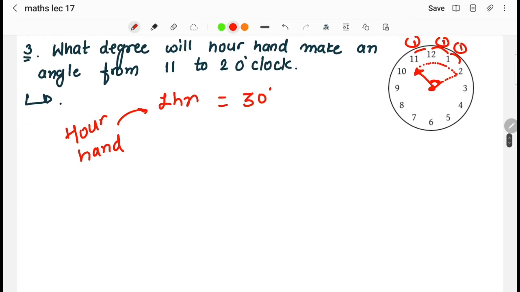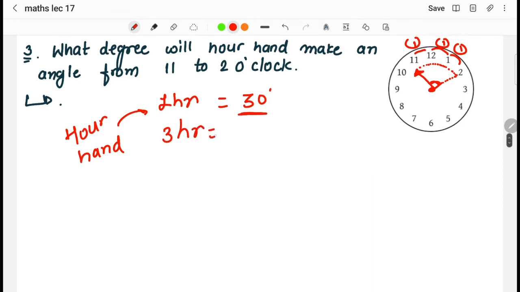So basically, if we calculate the angle that our hand is making when it is moving from 11 to 2, it is covering 3 hours. In 1 hour it is covering 30 degrees, so in 3 hours it will cover 3 into 30 degrees. So the answer will be 90 degrees. Whenever the hand is moving from 11 o'clock to 2 o'clock, the angle made will be 90 degrees. Here we'll mention the angle, that is 90 degrees. In this way we'll solve the question.